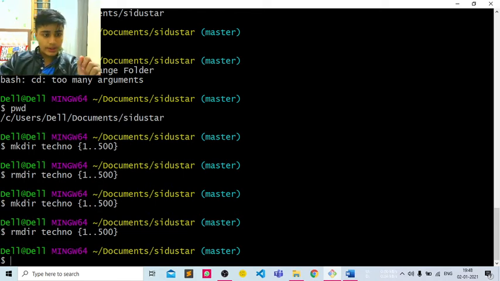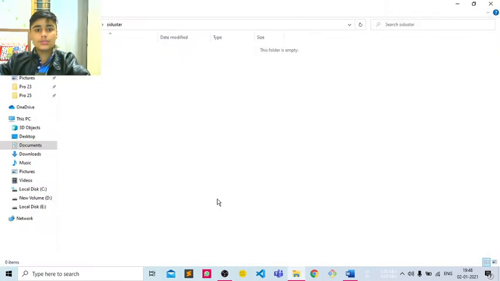Okay, and I also want to tell you about a shortcut. If you are using a code which has been used above again and again, you can directly click on the up arrow key, which will allow you to reuse your previous commands. So guys, in this video I am going to use this much only.